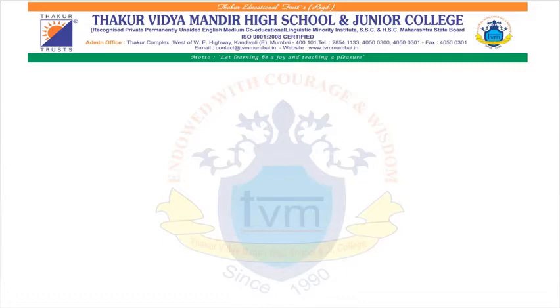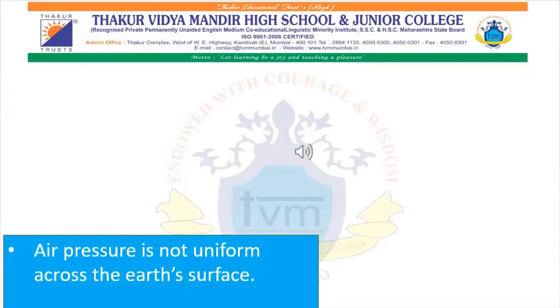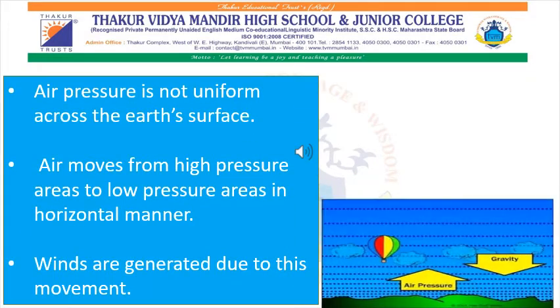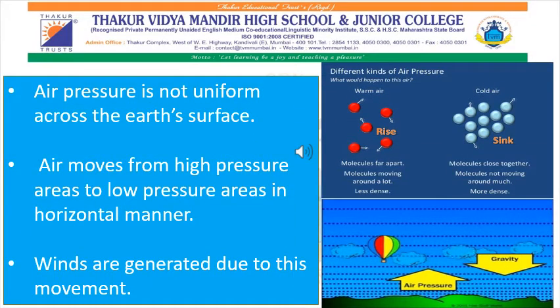Now, here is an explanation. How winds are caused. As we have seen in earlier chapter that air pressure is prevailing on the planet Earth. Air pressure is not uniform across the Earth's surface. Air moves from high pressure areas to low pressure areas in horizontal manner as we have seen right now in the experiment. So, winds are generated due to this movement.